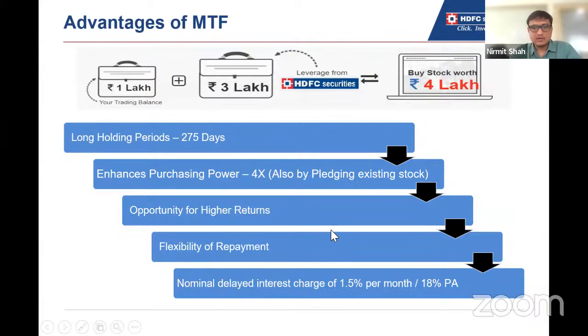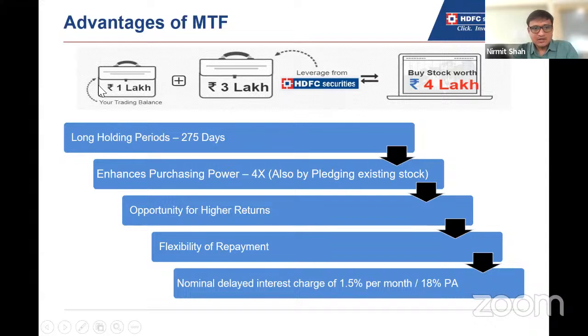Next, I would like to introduce one of the most in-demand products, that is MTF. Now, MTF is basically margin trading facility, and at HDFC Securities we call it Buy Stock Pay Later. This facility will help you to invest with leverage.